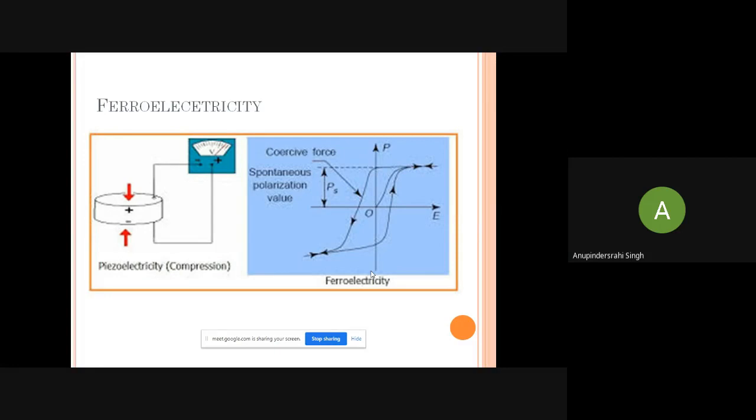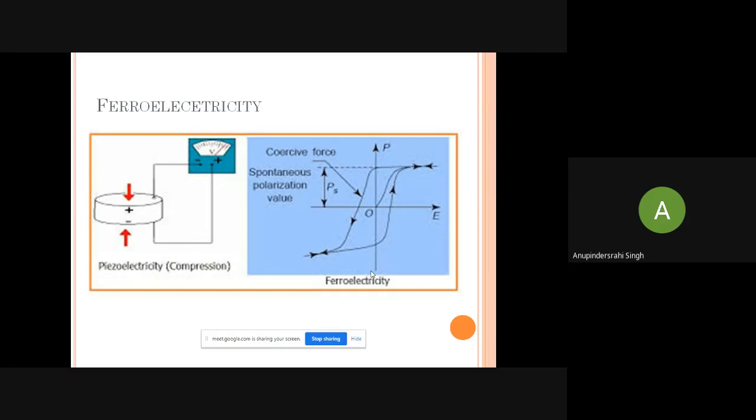These materials are called the ferroelectric materials. Ferroelectric materials are defined as the materials which show some kind of polarization reversal with the electric field. What is the polarization reversal? That is, when we apply the positive electric field, the saturation of the positive polarization is there.